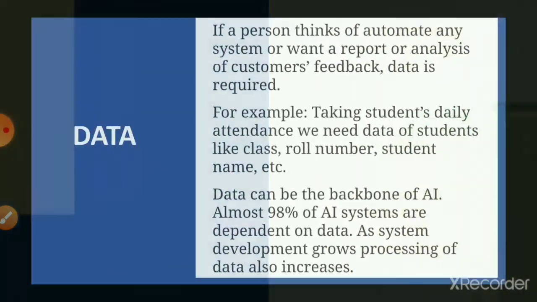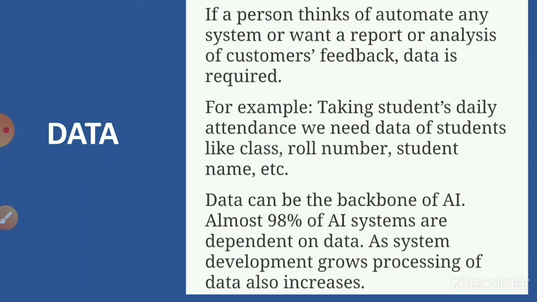So let us see once again the data. If a person thinks of automating any system or wants a report analyzing customers' feedback, data is required. For anything, children, any system, data obviously is required. For example, for taking students' daily attendance, we cannot just go and take the attendance directly. We require some data like which class it is, what the roll numbers are, what the student names are, and so on. So data can be a backbone of AI. Almost 98% of AI systems are dependent on data.